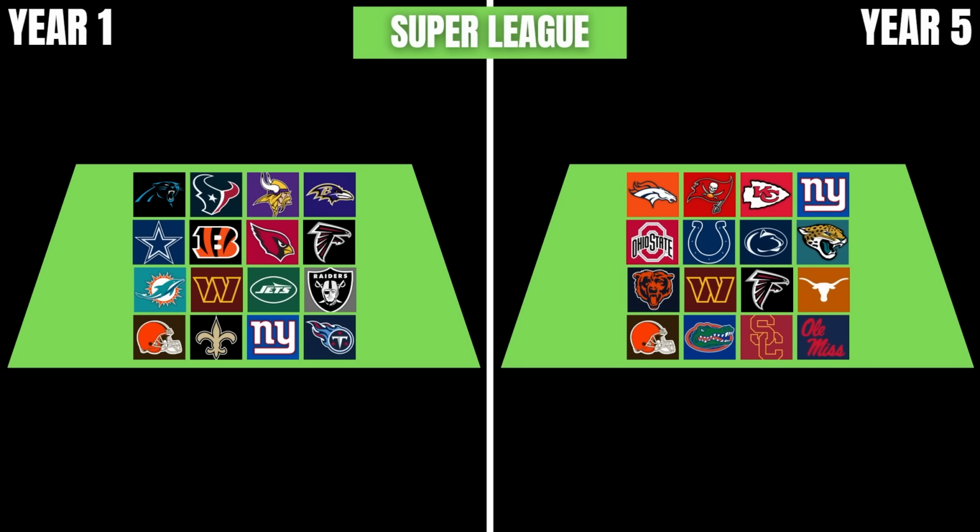How did the Super League start and finish? Well, it started with 16 borderline NFL teams, and it ended in a jumbled mess, and honestly, some really good college football programs made their way up. I see 1, 2, 3, 4, 5, 6 of them. Very weird to see teams like the Kansas City Chiefs and Denver Broncos in here, but this was through 5 years of simulation. The Penn State and Indy Lions, honestly, when they got promoted up, I don't know if they've ever moved out of this, so good for them, and they found a way to stay and find their home in the Super League.